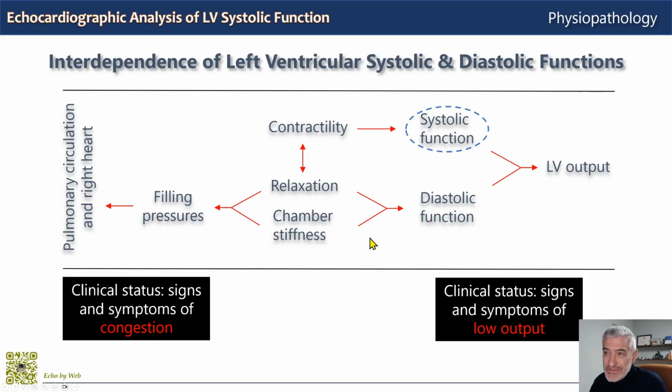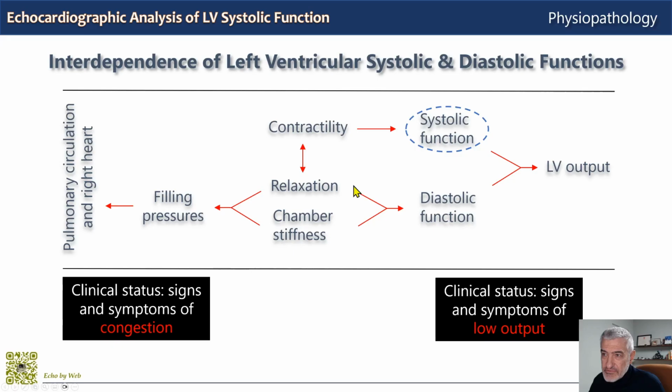We must also consider that the left ventricular systolic function is connected to diastolic function. They are in fact connected in multiple ways. Diastolic function produces left ventricular preload that is ejected by systolic function to produce cardiac output. This simplified diagram relates diastolic and systolic function to each other. Specifically, it shows the connection between contractility, the main underlying determinant of systolic function, and relaxation, which is one of the two determinants of diastolic function, the other one being chamber compliance.